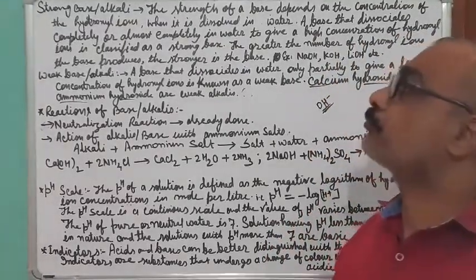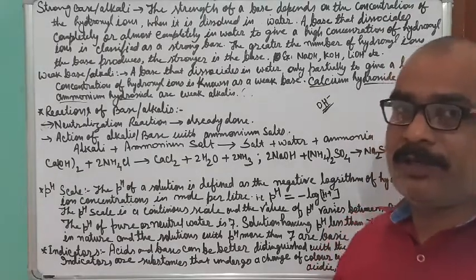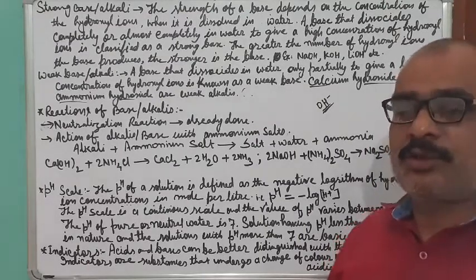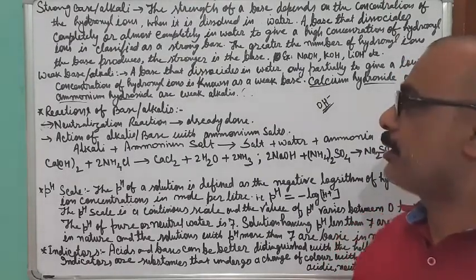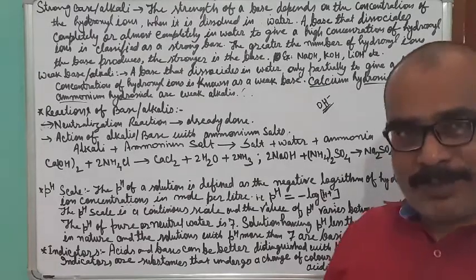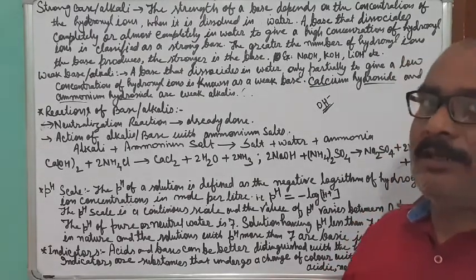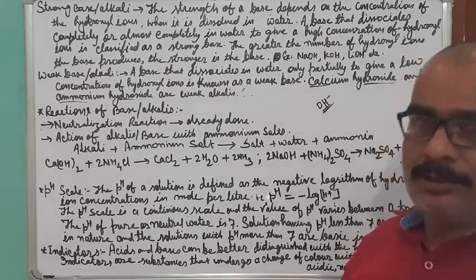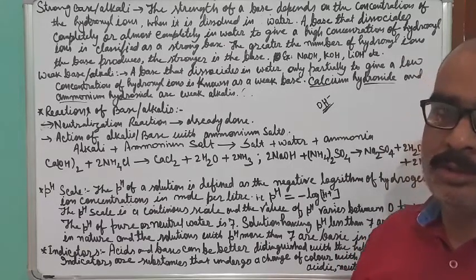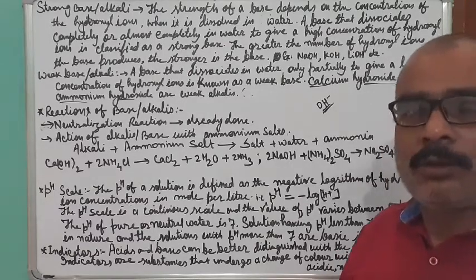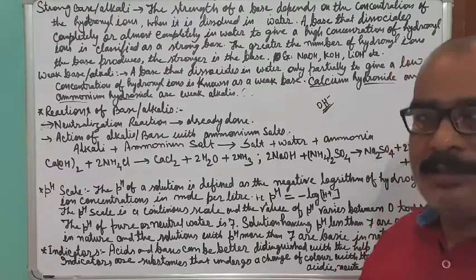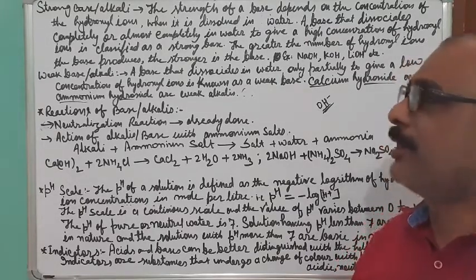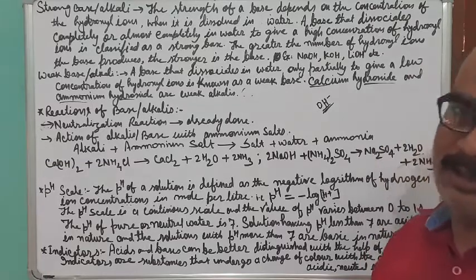The action of the base depends upon the number of hydroxyl ions. If the number of hydroxyl ions is very high, then its action will be fast and furious. So when a particular base dissolves into the water and dissociates completely or almost completely, around 100%, then it will produce a large number of OH minus ions, hydroxyl ions, and it gives a fast and furious action. It becomes very corrosive, and then only it is known as a strong base or alkali.